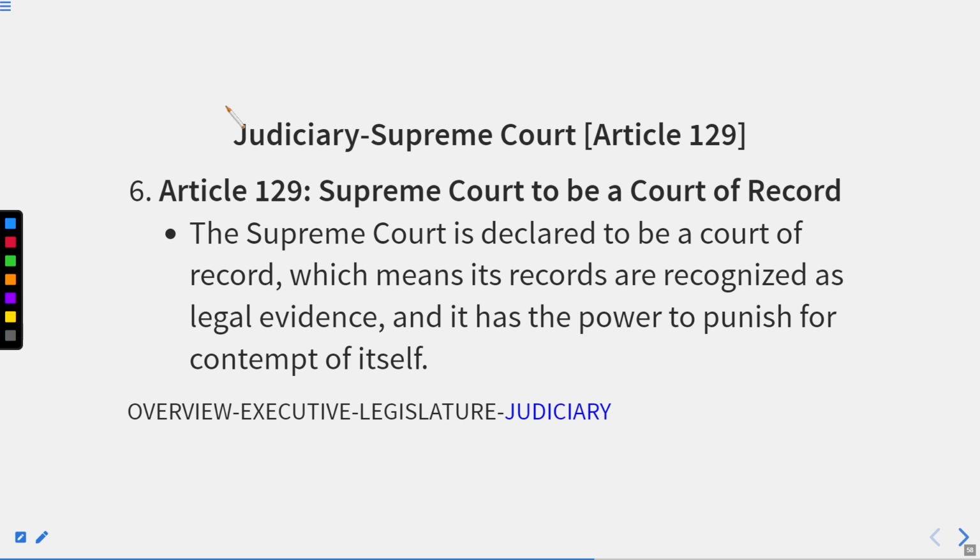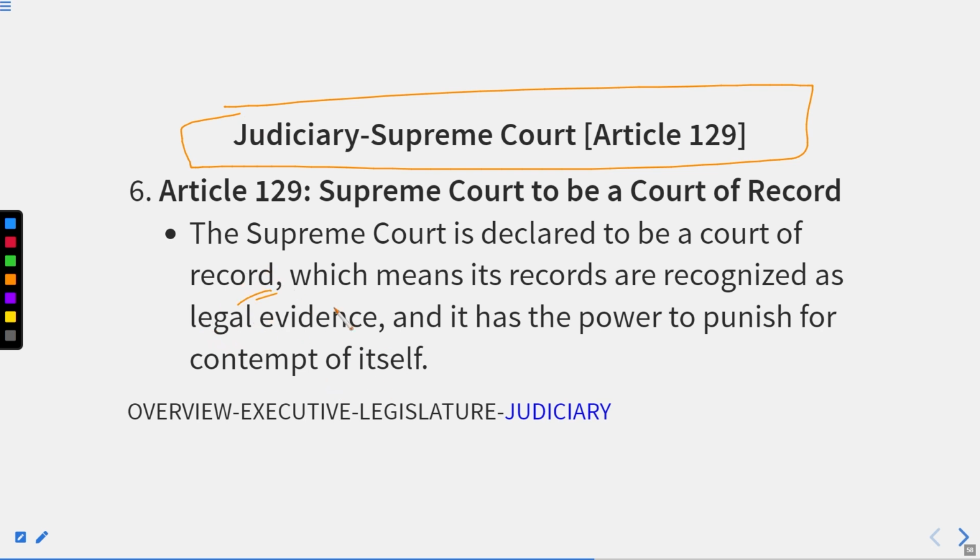Then we have Article 129. What does 129 stand for? The Supreme Court is declared to be a court of record, which means its records are recognized as legal evidence. It has the power to punish for contempt of itself.